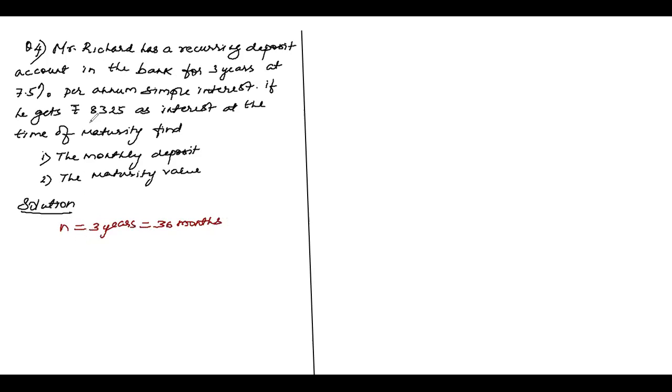Now look here. But if we get 8,325 as interest, oh, this is the interest. Normally in the previous sums, I used to calculate this I first. Now this I is given, 8,325. Got it? Now they want me to find the monthly deposit. P is equal to how much? So, children, P is unknown, and the maturity value is also unknown. So you see here, interest is the hint.